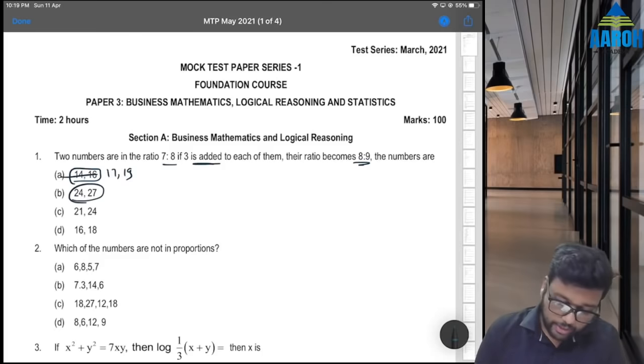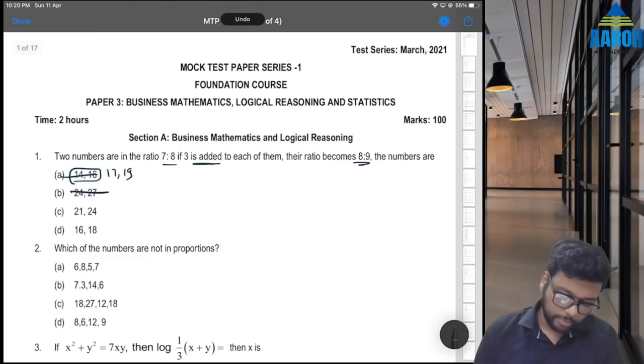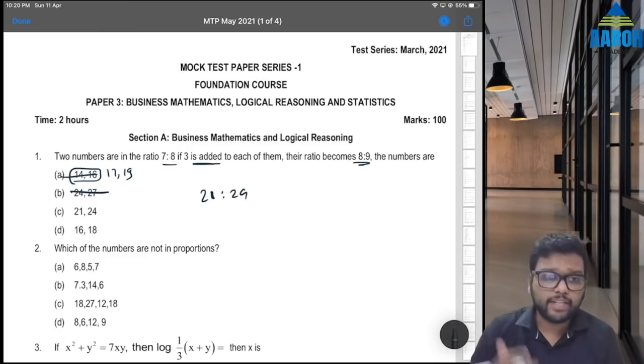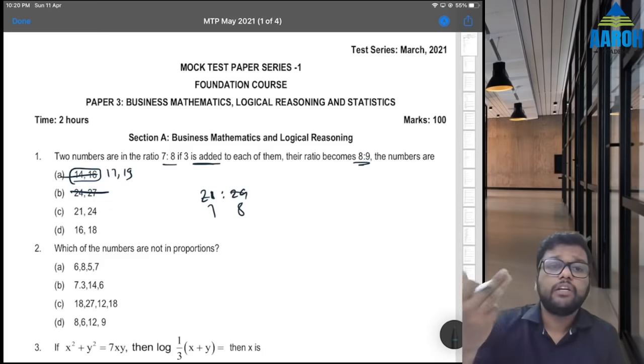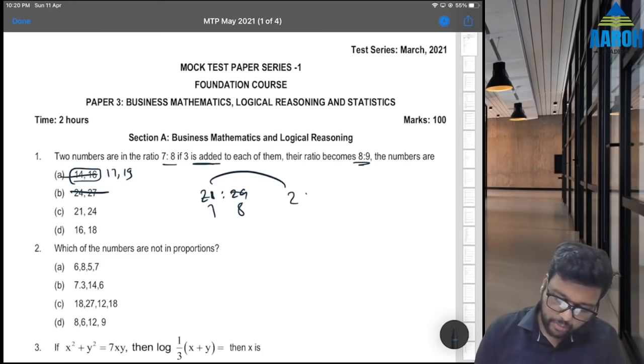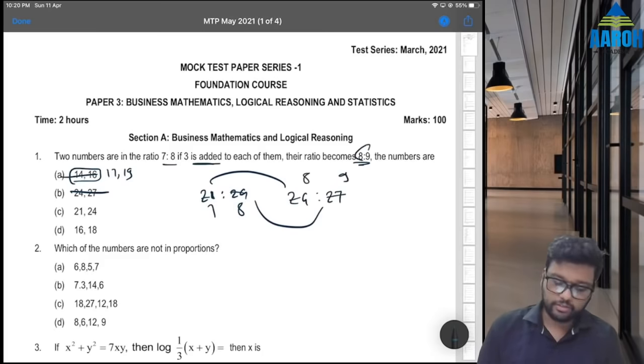Option B, 24, 27, that is not in the ratio of 7:8 because 27 is not divisible by 8, right? So that is gone. Option C, 21:24. If we cancel by 3, it becomes 3 into 7, 3 into 8. So first condition is satisfied. If 3 is added, 21 will become 24, 24 will become 27. And 24:27, if we cancel by 3, it is still 8:9. So correct. So C is the correct answer.